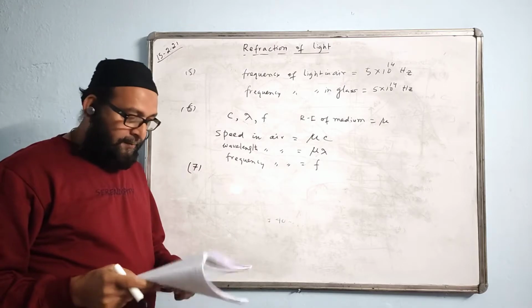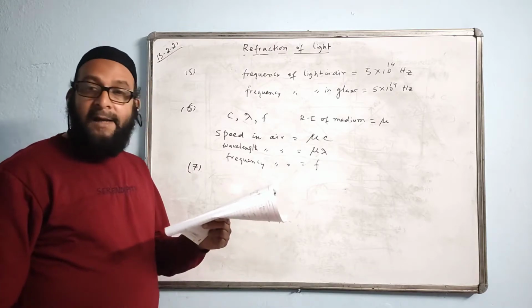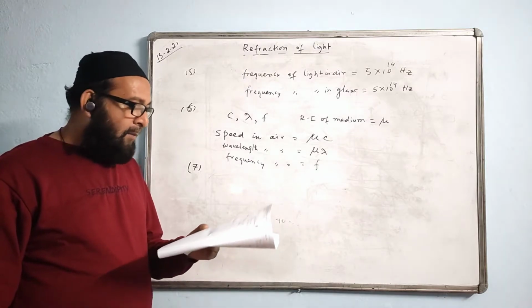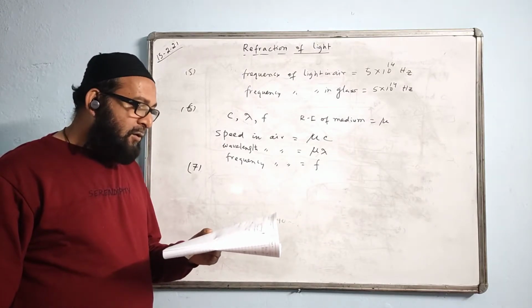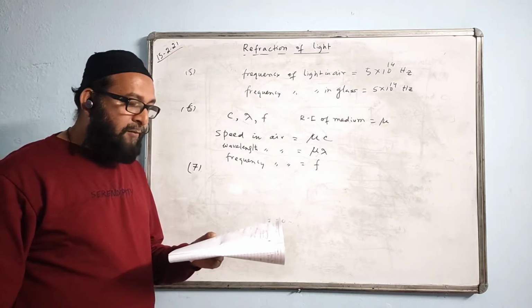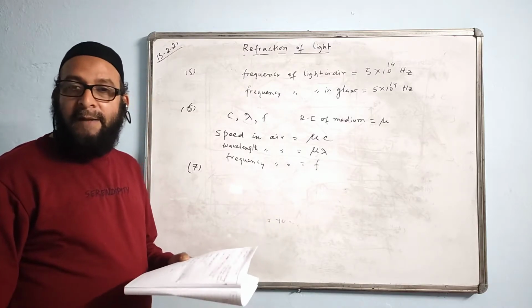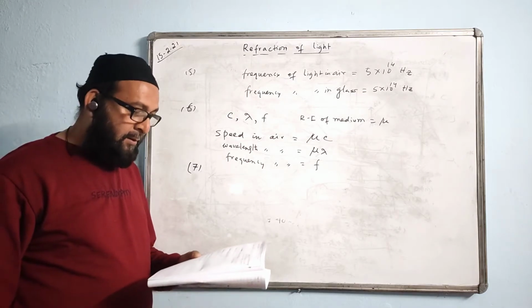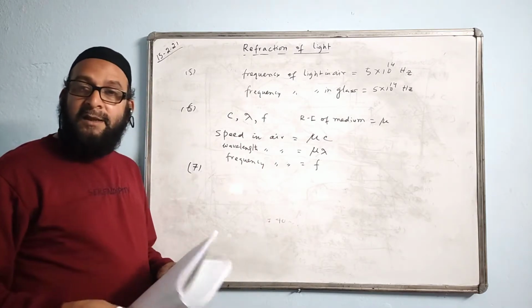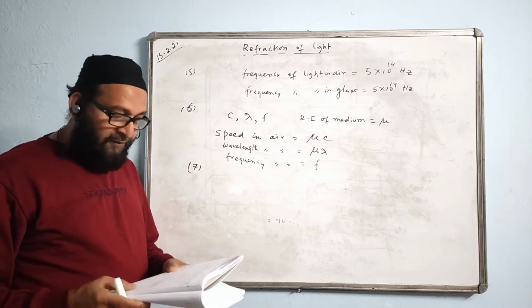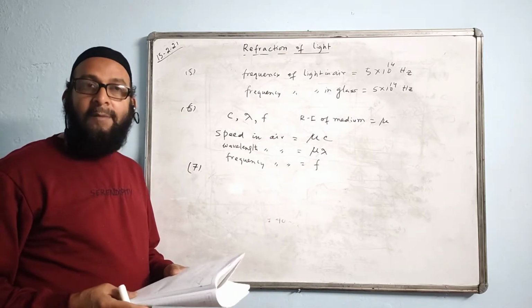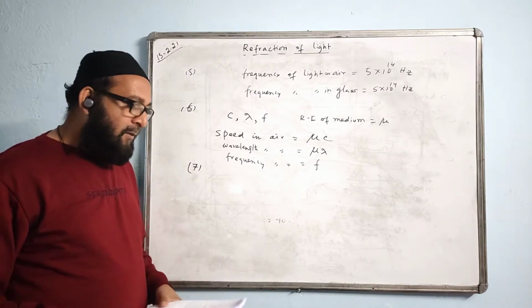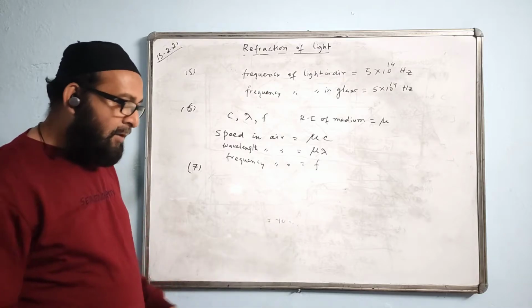Now next question. Light travels a distance of 15 meters in air. How much will it travel through glass of refractive index 1.5 during the same interval of time? In the air, the distance traveled by light is 15 meters. How much distance will it travel in glass of refractive index 1.5 during the same interval of time? How much distance will it travel?